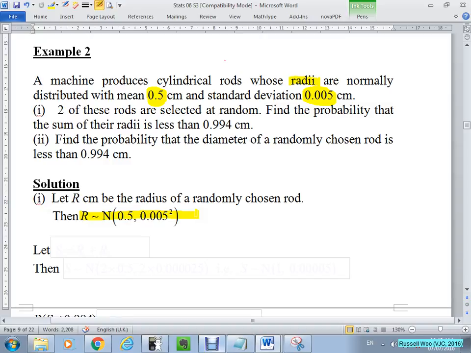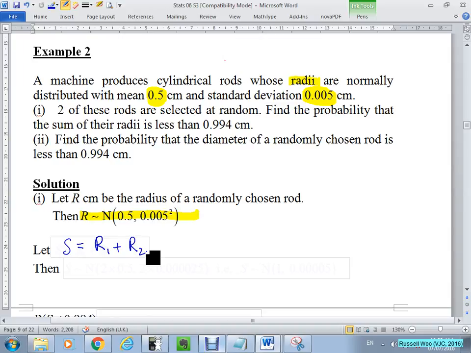Now, sum of 2 radii. We let S be equals to R1 plus R2. Correct? You actually take 2 rods. And these 2 rods are picked at random, means that these 2 rods are independent observations of R. So far so good. Okay? Next.